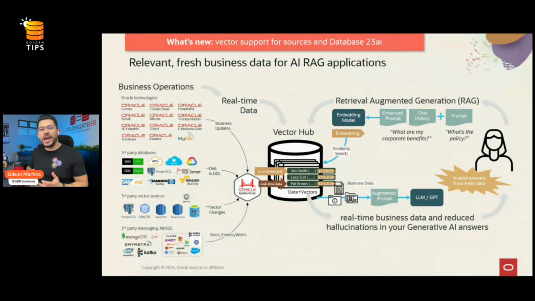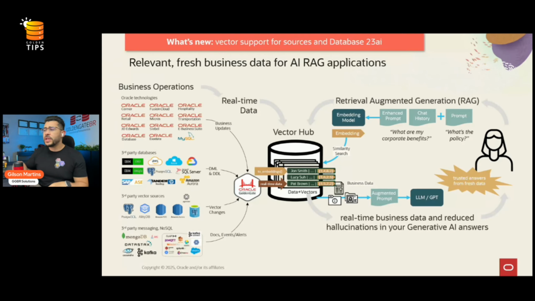So here we are back in this slide where we are seeing how GoldenGate is a powerful tool to perform this integration with data vector, but not only as replication. We also can capture structured data and, using an integration with many data models, convert this data into a data vector and deliver this data to a target environment.